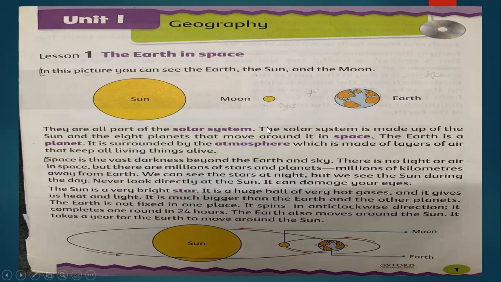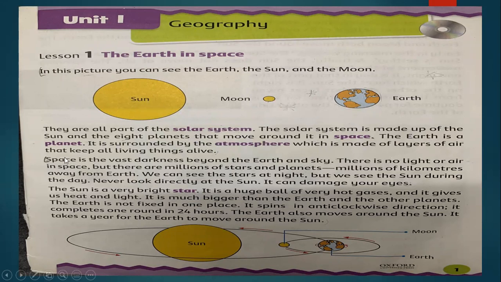As you all remember, in this lesson we have studied about the position of earth in space in the solar system. Let's read a little bit. They are all part of the solar system: sun, moon, and the earth. The solar system is made up of the sun and the 8 planets. All of you know the names of the 8 planets: Mercury, Venus, Earth, Mars, Jupiter, Uranus, Neptune, and Pluto. And they move around the sun in space.